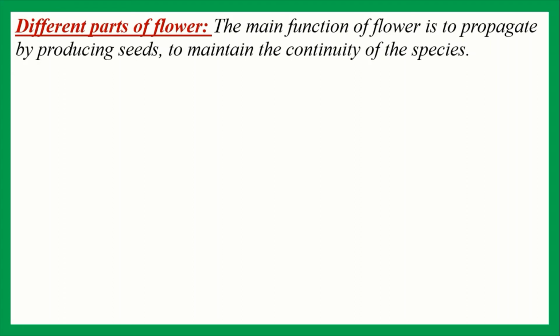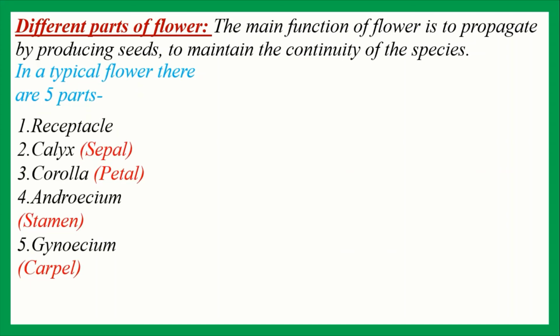Have you seen a total of 5 parts in every flower? The parts are receptacle, calyx, corolla, androecium and gynoecium. If you got all those parts, then the flower is known as a complete flower. And if you did not get 1 or 2 parts, then the flower is known as an incomplete flower. Some flowers may have an extra part under the calyx, such as china rose, that means jaba. This extra part is called epicalyx.